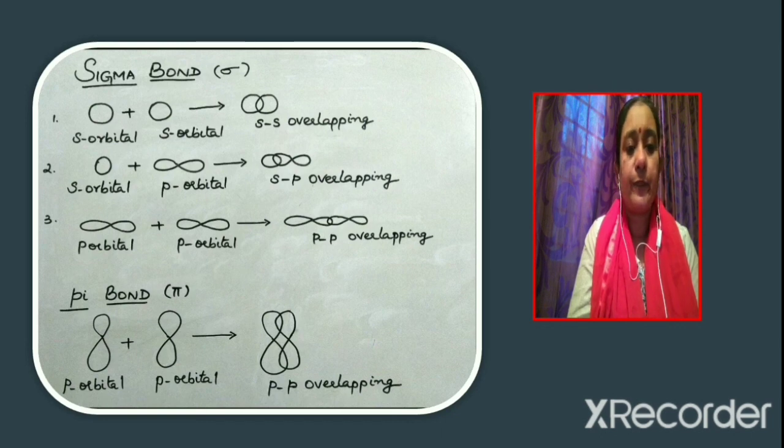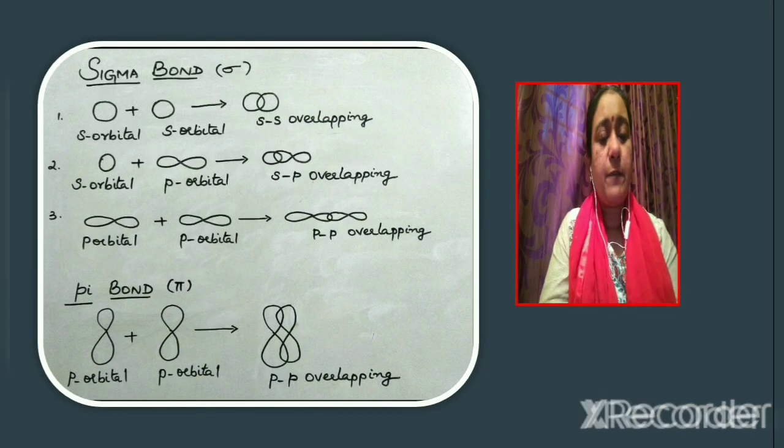What is meant by pp overlapping? If the half-filled pz orbital of one atom overlaps axially with the half-filled pz orbital of another atom, that is, along the internuclear axis, it is known as pp overlapping, and this will also result in a stronger bond, that is a sigma bond. So ss overlapping, sp overlapping and pp overlapping of bonding orbitals can lead to the formation of a stronger bond, that is a sigma bond.